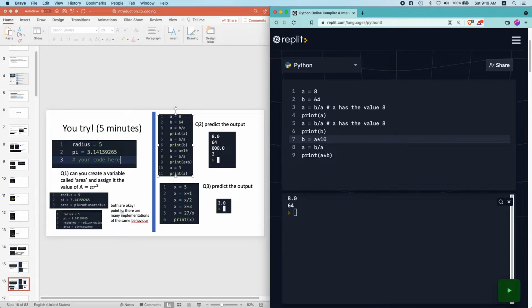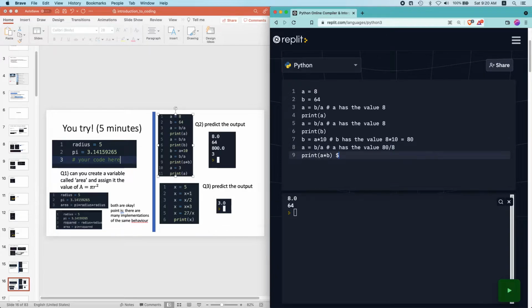Oh sorry, it's not 640, it's actually 80. So now b has the value 8 times 10, which equals 80. And then here a has the value 80 over, what is the value of a? The value of a is 8.